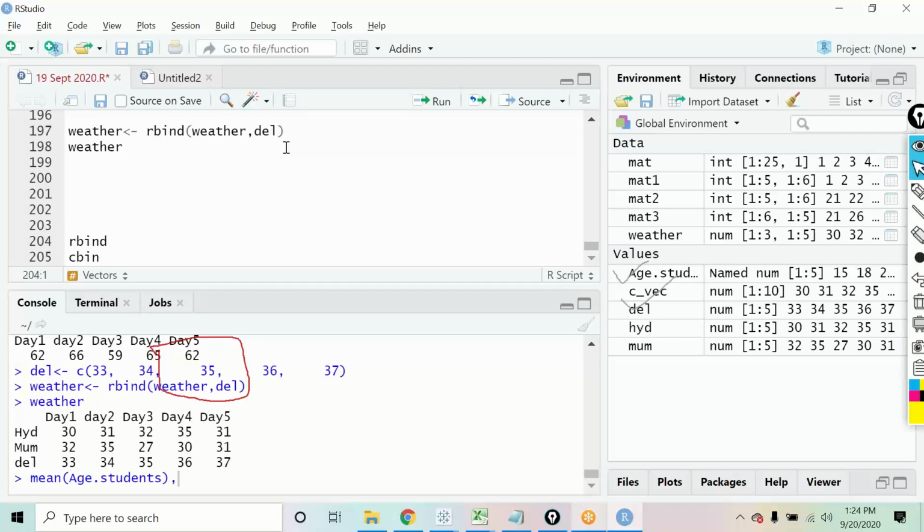If you noticed something very smart over here, when you used the rbind function and combined the vector, it has automatically picked up the name of that vector, Delhi. In the previous case, we had to actually give the row names, we defined Hyderabad and Mumbai as the row names, but now since I was adding one single vector, it has picked up the name of that vector by itself.